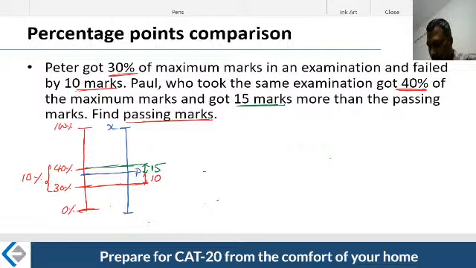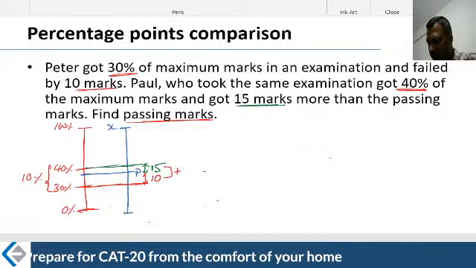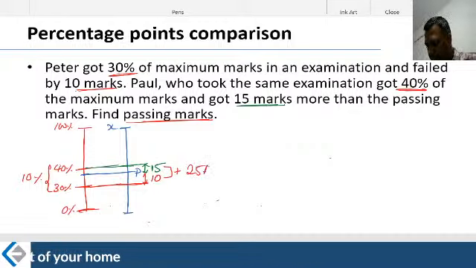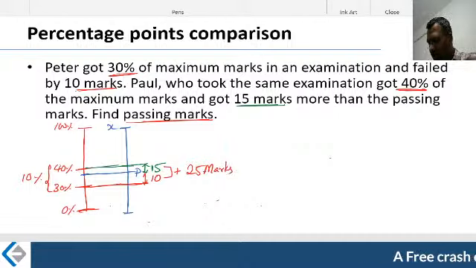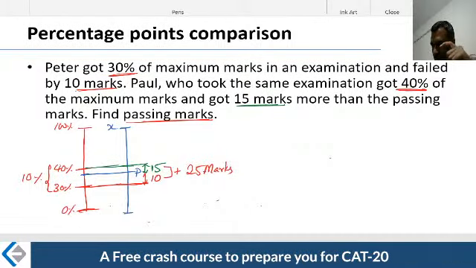Hey, what is the total gap? Therefore, the total gap is 10 plus 15, which is nothing but 25 marks. That is the gap. Hey, what is this 25 marks? 25 marks is nothing but 10%.